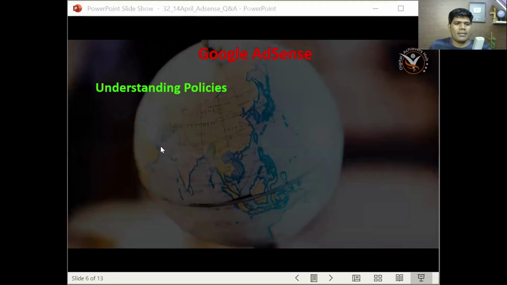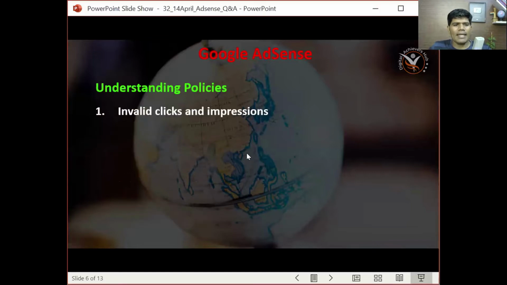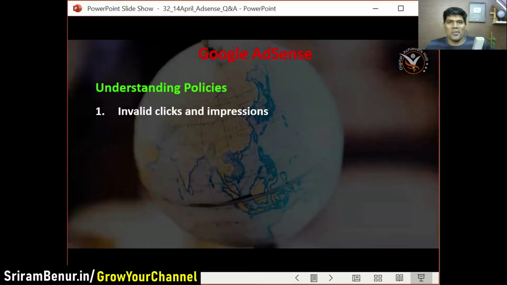Now let's understand the Google AdSense policies so that we are aware of them, and so that we don't face any challenges at a later part. The first and the most important one: invalid clicks and impressions. So what are invalid clicks and impressions? Here is what it means.